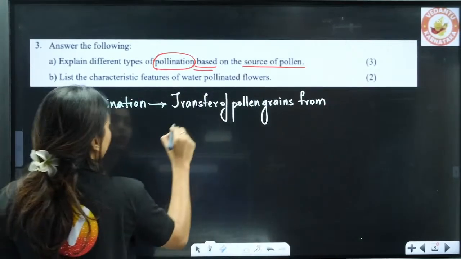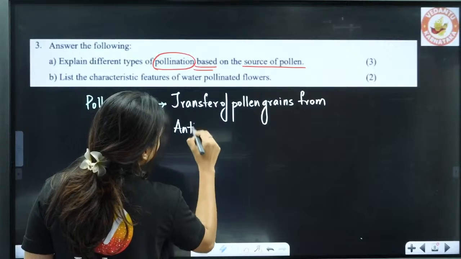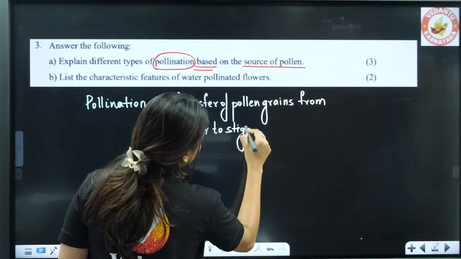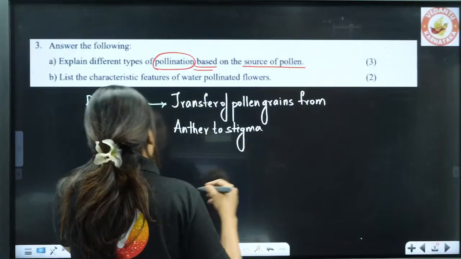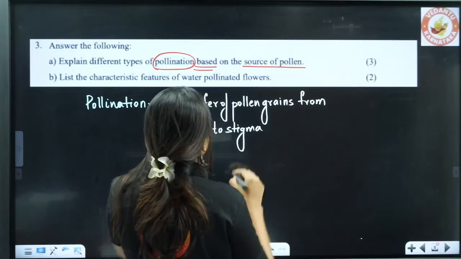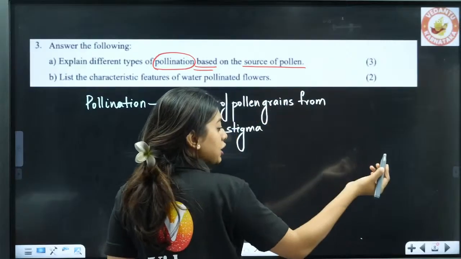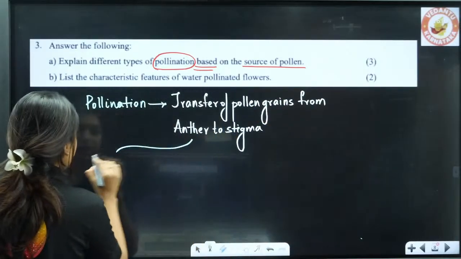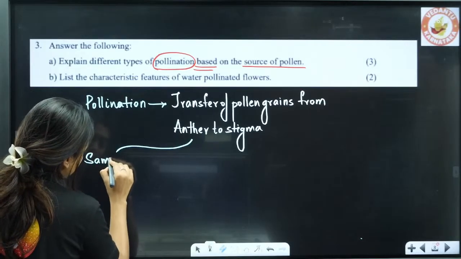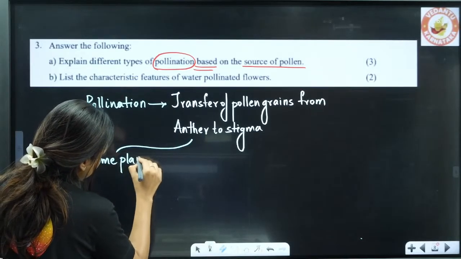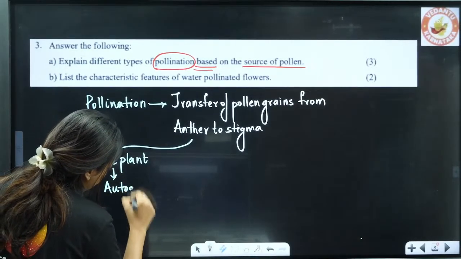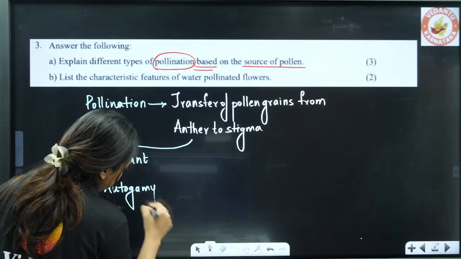Where are the pollen grains going to be? Anther. Very good. From anther to stigma, transfer of pollen grains from anther to stigma, of the same plant or a different plant. Okay, now here see, if it is the same plant, same plant means you call that autogamy. What is it? Autogamy. If it is the same plant.